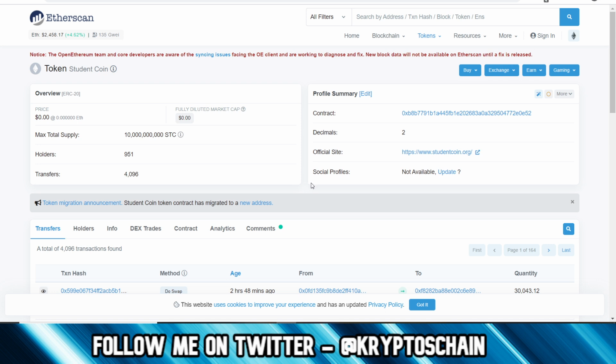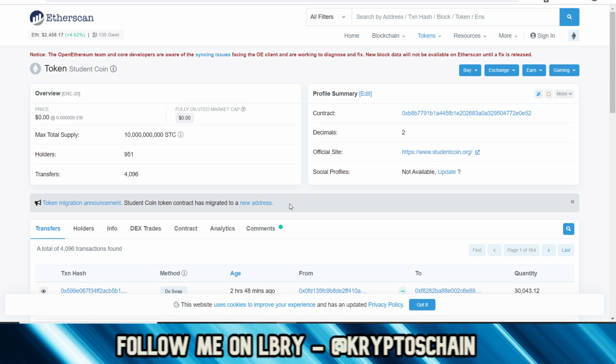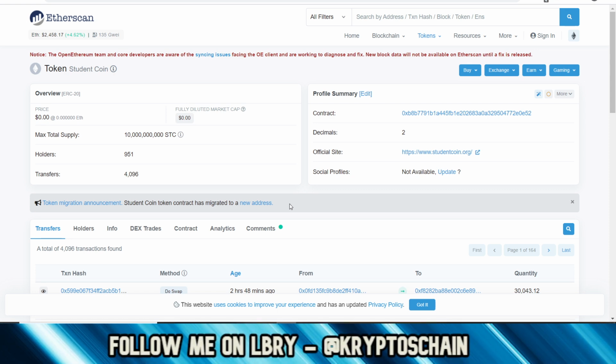Okay, so that is quite a lot. It is quite a lot, but it is what it is, right? We are in the bull market, so that does actually help. If this was the bear market, I would have said 2 cents is probably overpriced. Because in the bear market, when a token is trading at an ICO price, when it then hits exchanges, it tends to dump below that ICO price just because it's the bear market, right?